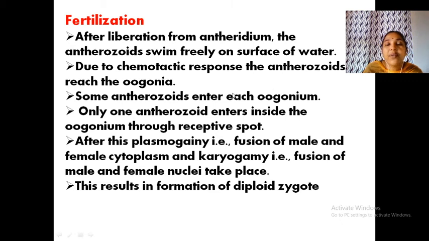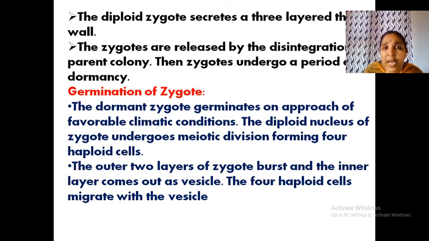Then first the fusion of male and female gametes takes place. Cytoplasm and nucleus undergo fusion, that is plasmogamy and karyogamy. So, gametes are haploid, n. Male gamete n plus female gamete n gives 2n. A diploid zygote is developed. Now, what happens? The diploid zygote secretes a thick cover. That cover is a 3-layered structure.